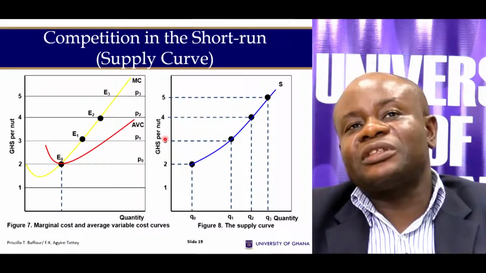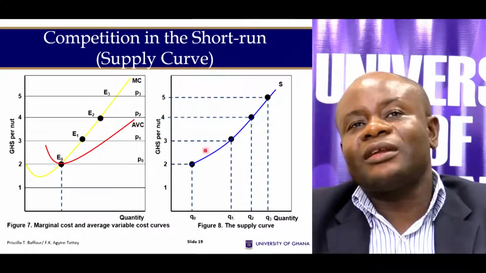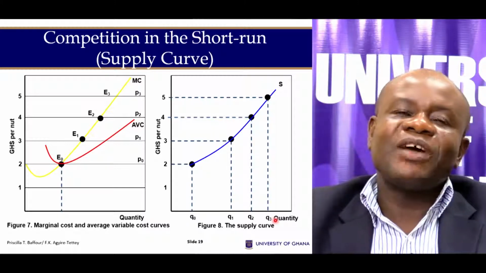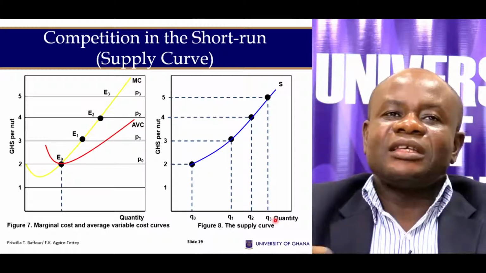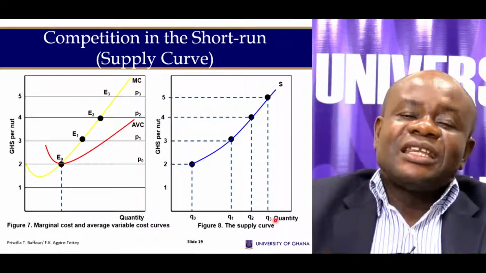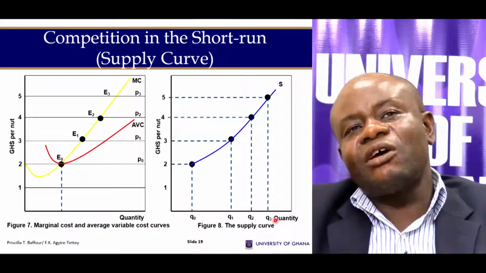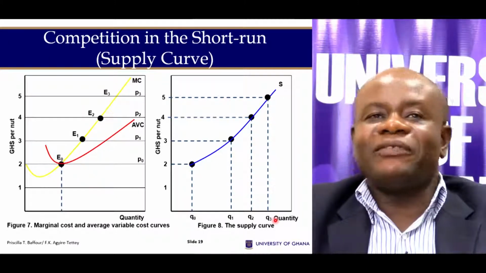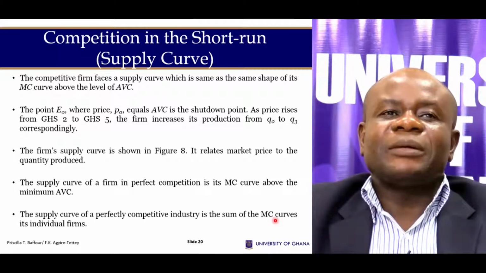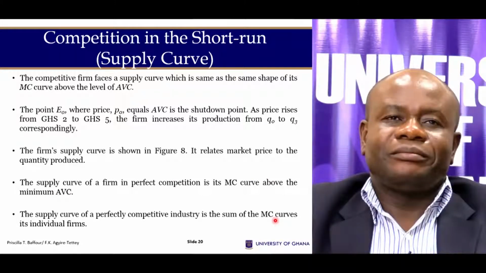When the price increases to 3, the firm will produce Q1. At 4, the firm will produce Q2. At 5, the firm will produce Q3. So what the firm is doing is determining its output along the marginal cost curve. Hence, the rising portion of the marginal cost curve that lies above the minimum AVC is the supply curve of the firm.